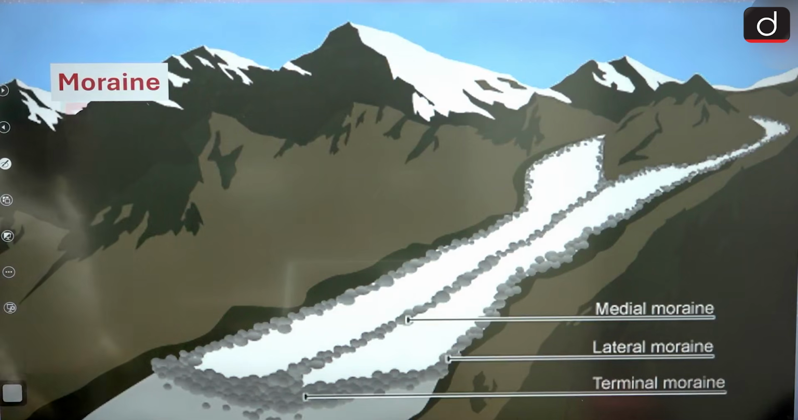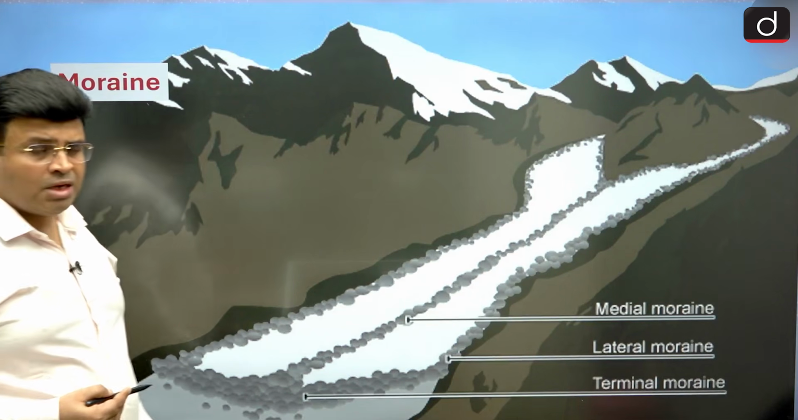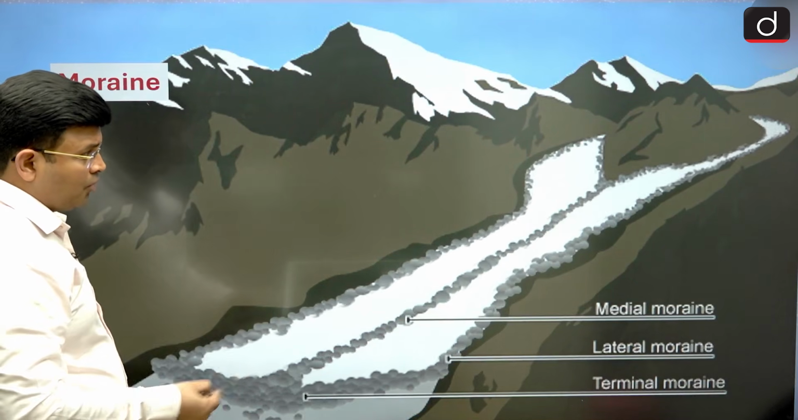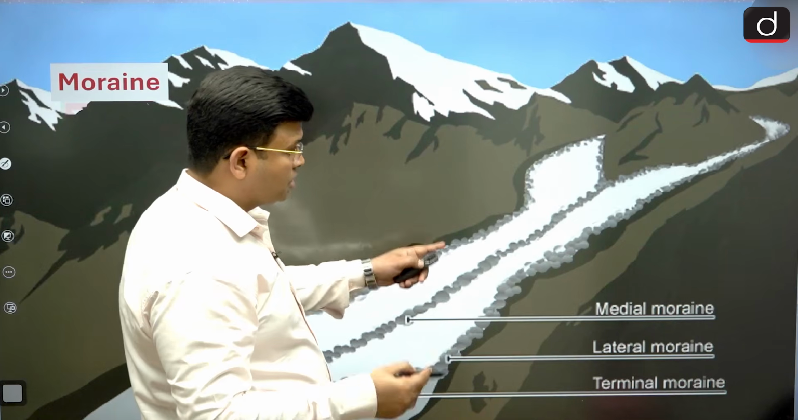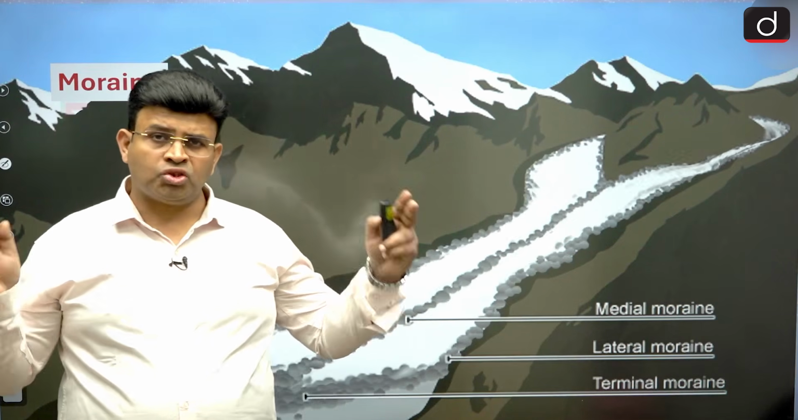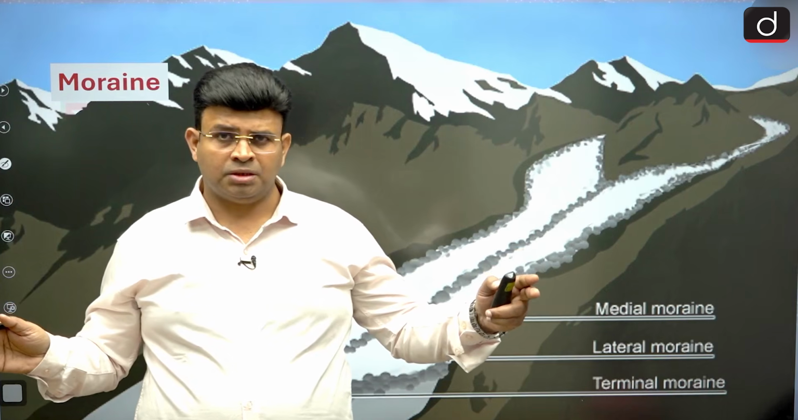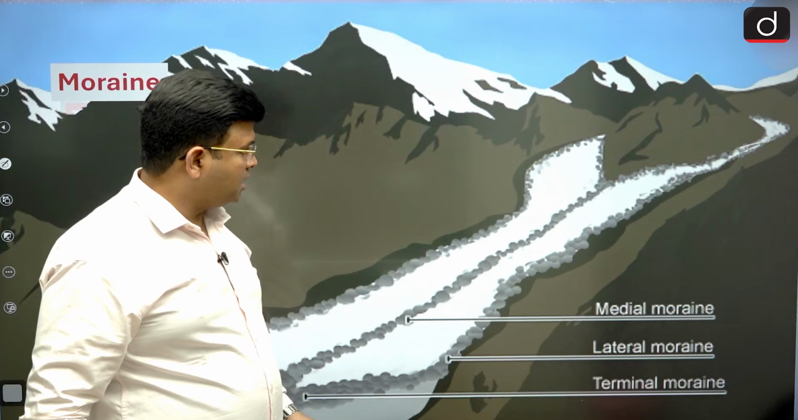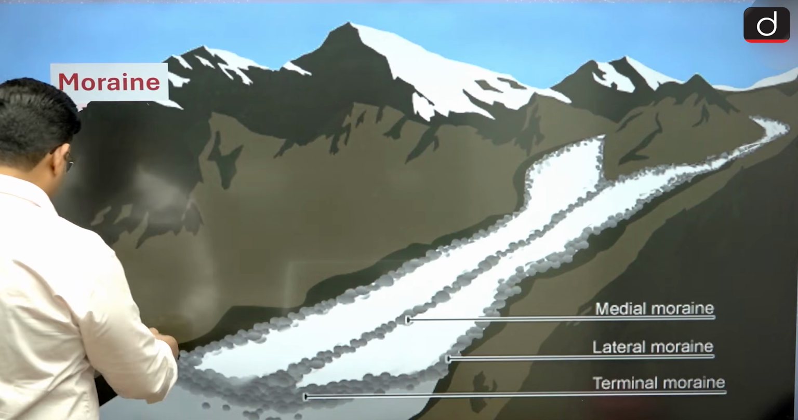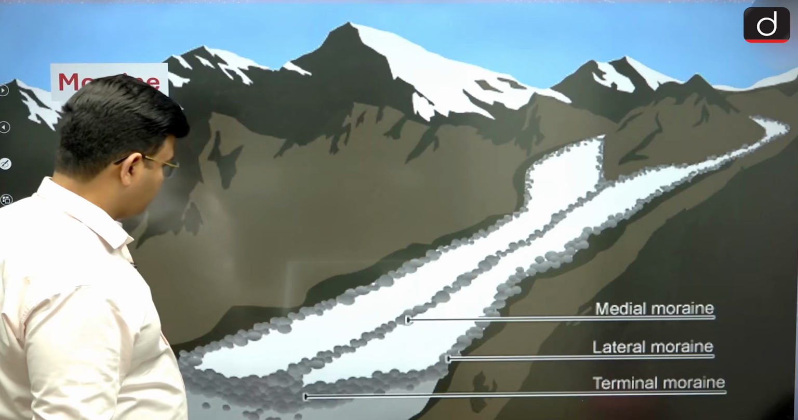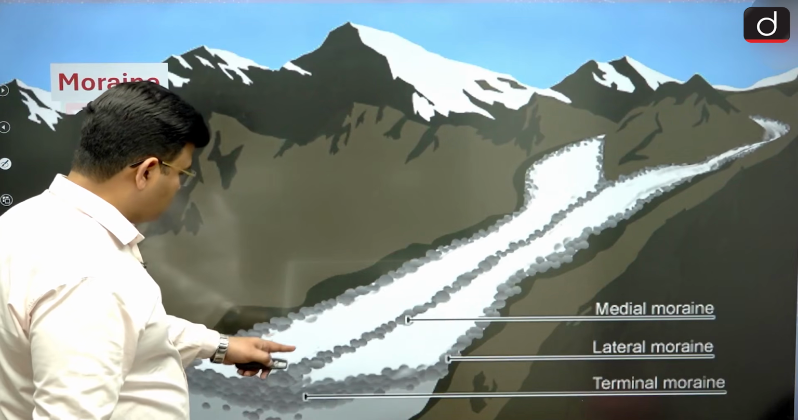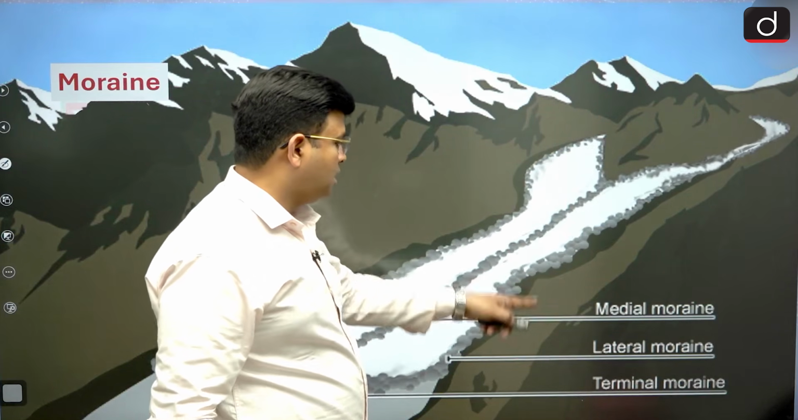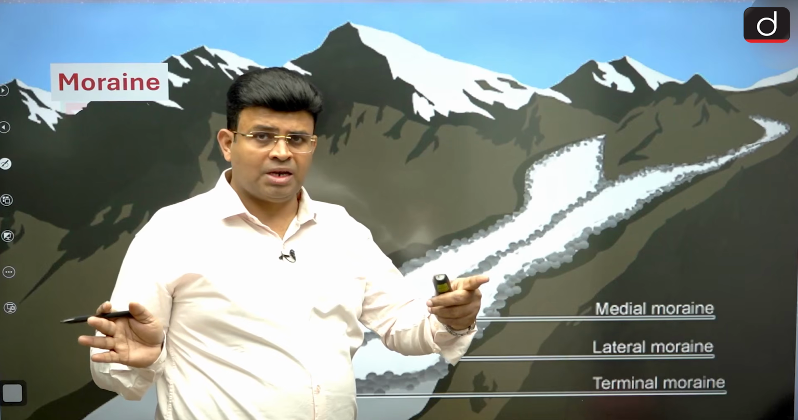So now we are going to see moraine. Moraine is when the glacier is moving in the mountainous region, it breaks the particles, and those debris particles are deposited somewhere. When the debris particles are deposited on the side of the glacier, this is known as a lateral moraine. On the side of the glacier, it is known as a lateral moraine.